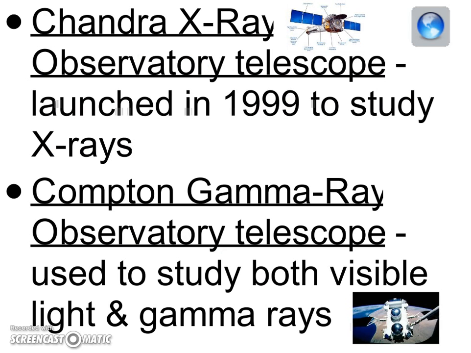A couple other examples. We have the Chandra X-ray Observatory Telescope. It was launched in 1999. It was to study X-rays, so that specific wavelength in space and on Earth. We also have the Compton Gamma Ray Observatory Telescope. It's used to study visible light and gamma rays, so it's set for those two wavelengths.